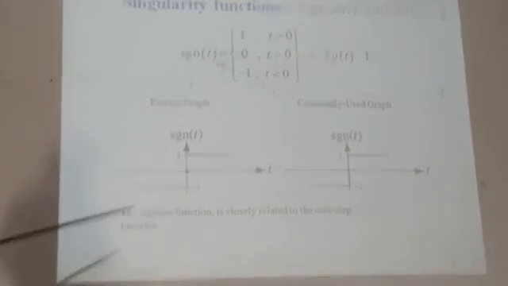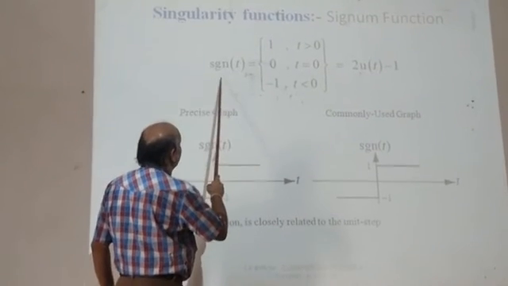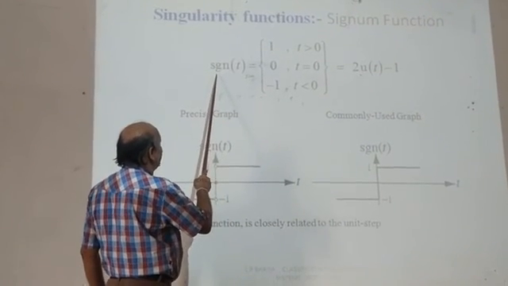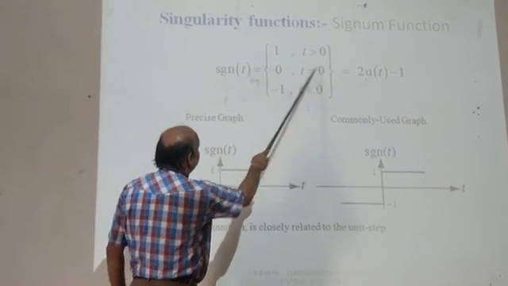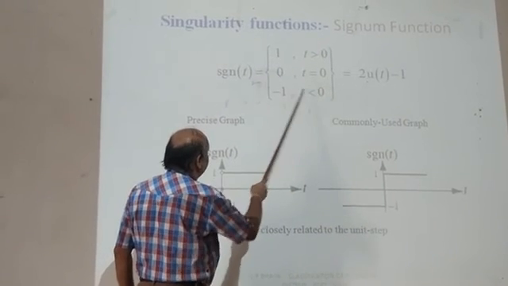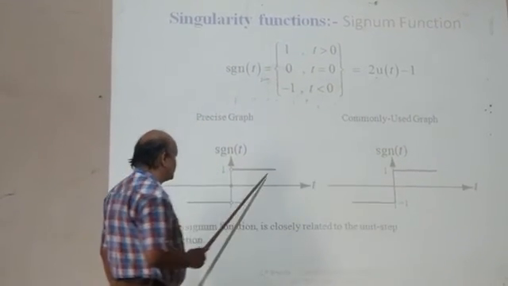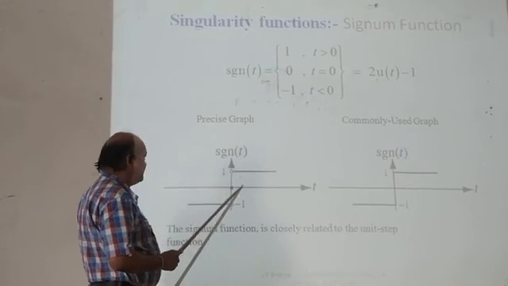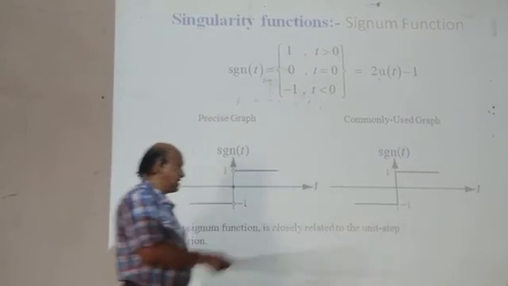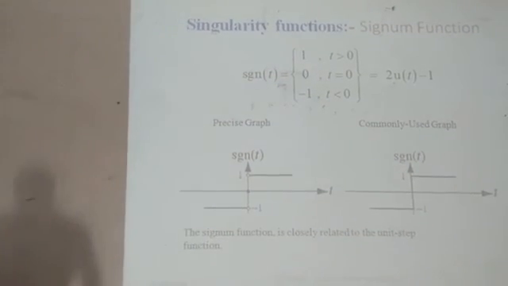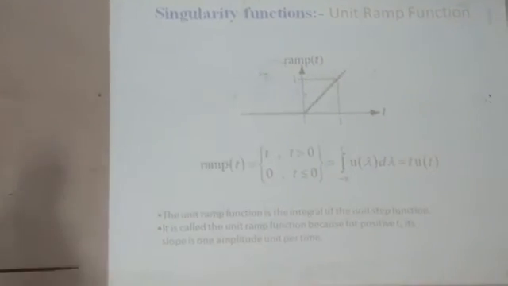Another is the signum function. Singularity functions include the signum function, sgn of t, which is 1 for t greater than 0, 0 for t equal to 0, and minus 1 for t less than 0. This function is also used. This is called the signum function, sgn of t. This function can be used in many cases in the analysis of signals.